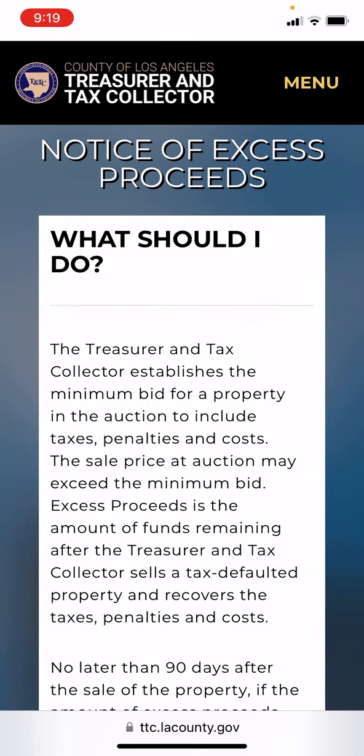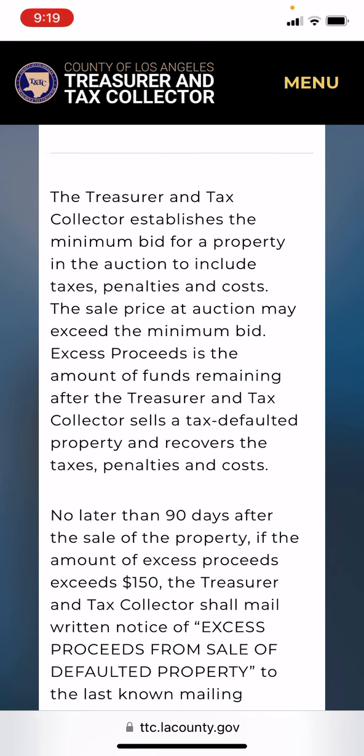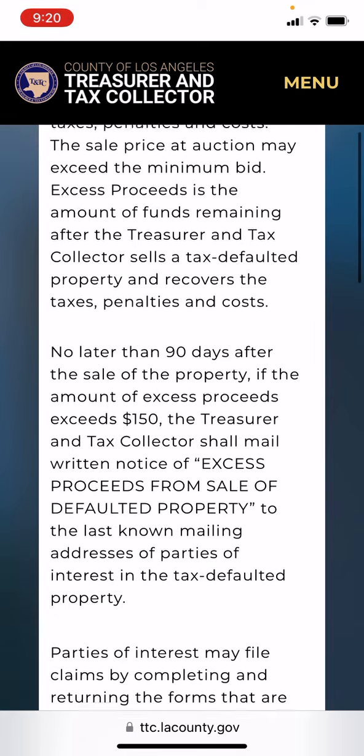Notice of excess proceeds. What should I do? The Treasury and tax collector establishes the minimum bid for a property at an auction to include taxes, penalties, and costs. The sale price at that auction may exceed that minimum bid. Now, I tell you guys all the time, the county is going to get their money. They go get their money off the top. So whatever that initial bid is, trust me, is going to cover what is owed, right? The excess proceeds is the amount of funds remaining after the Treasury and tax collector sells the tax defaulted property and recovers the taxes, penalties, and costs.